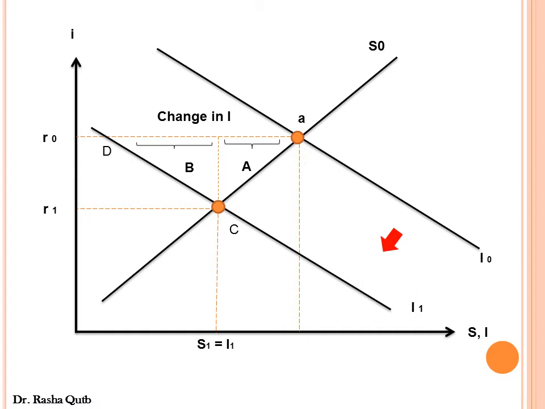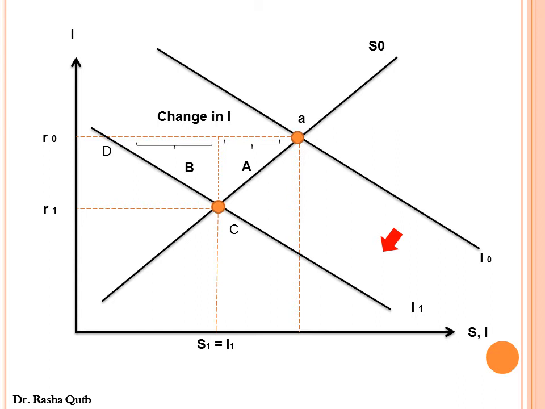This increase in aggregate demand would cancel the initial decrease in aggregate demand due to the reduction in the autonomous investments. Okay, I'm going to repeat this again. We are starting at point A. There would be a reduction in autonomous investment, and the investment curve would shift from I0 to I1. This causes the equilibrium to move from point A to point C, and the interest rate would decrease from R0 to R1.